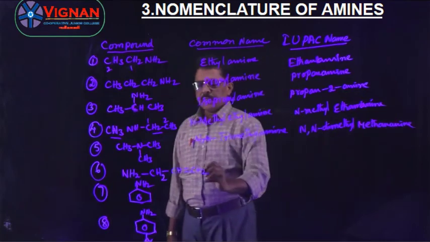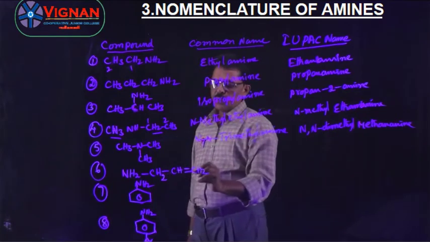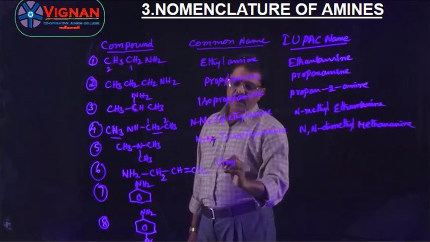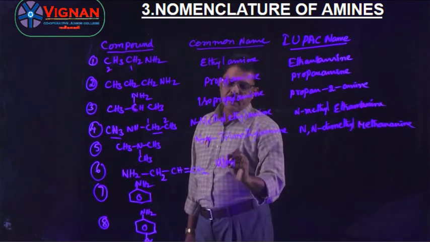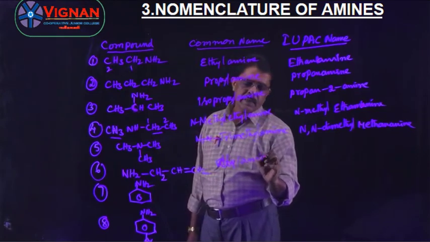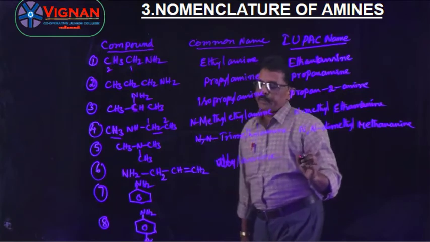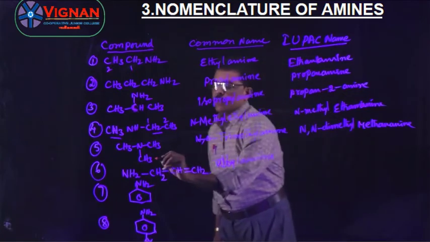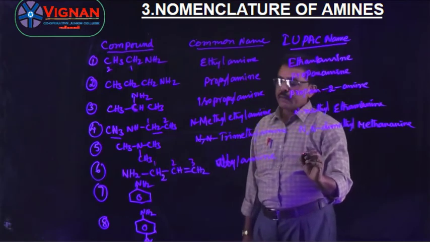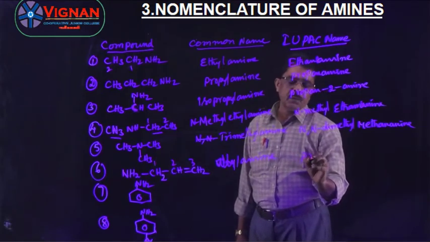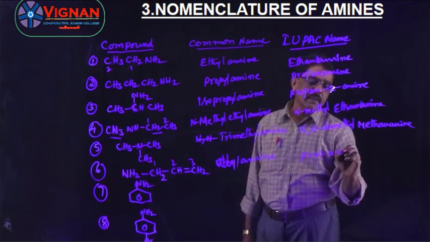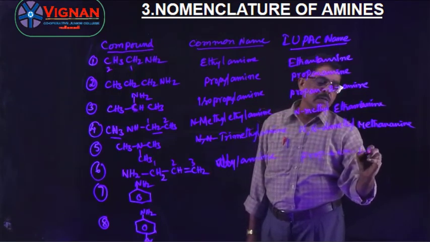And this one is the allyl group. Allyl amine is the common name, not vinyl. And the IUPAC name is: 1, 2, 3, here three carbon atoms. So prop-2-ene, the terminal E is replaced by amine, prop-2-en-1-amine.